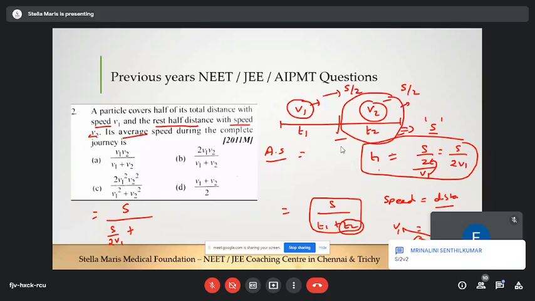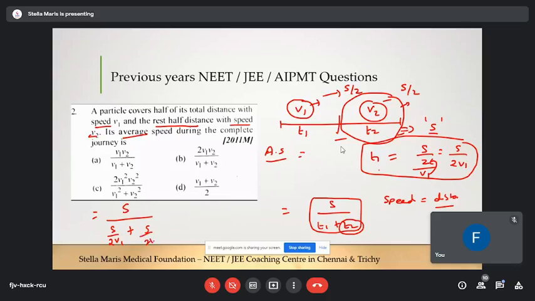So what will happen? Speed is equal to S by 2v2. Very good. So likewise, here speed is nothing but v2, equal to distance s by 2 divided by t2. So this goes here, this comes here. So s by 2v2 is equal to t2. So this is what it is all about.